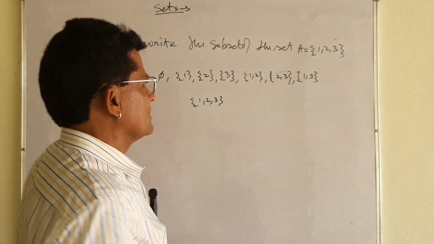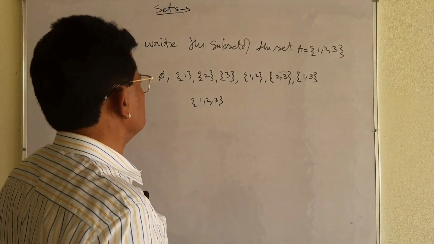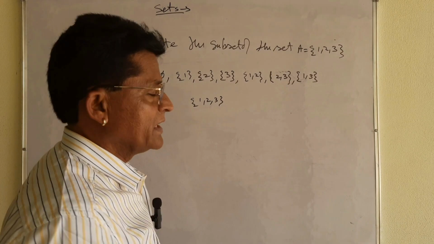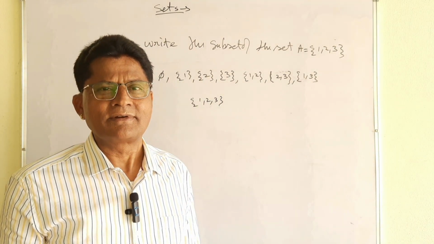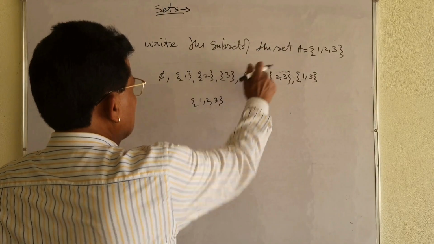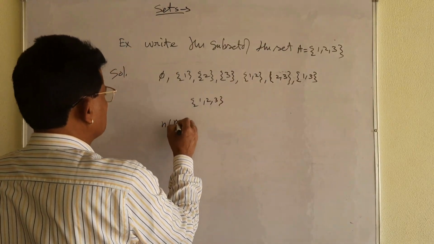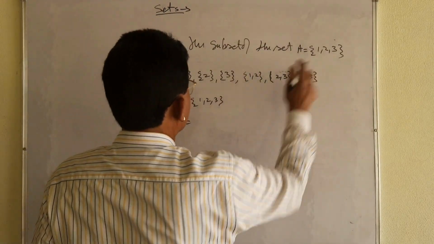Okay, then you see how many subsets will be there. See here, the number of elements of A will be how many? 3.